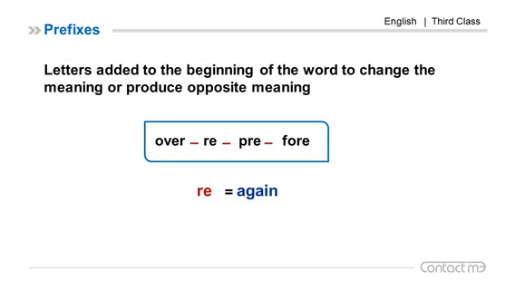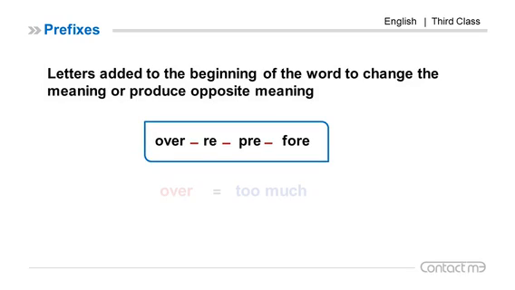Re means again. Read, reread, to read again. Rewrite, to write again. Over means too much. Overwork, too much work.